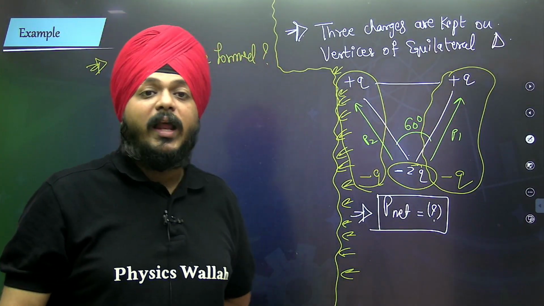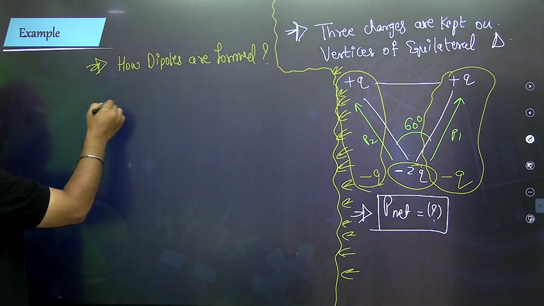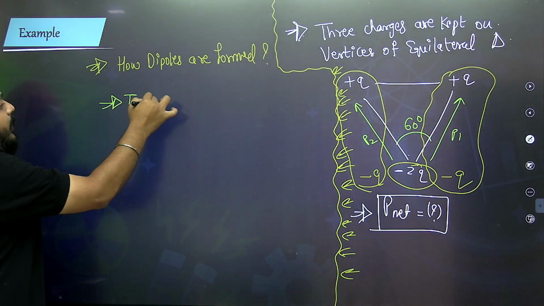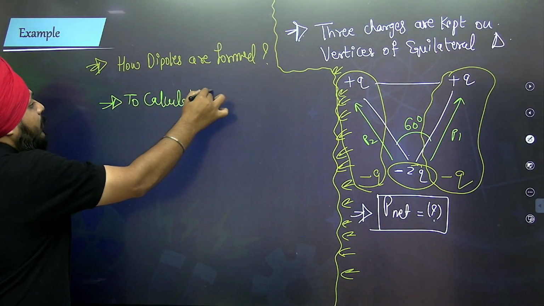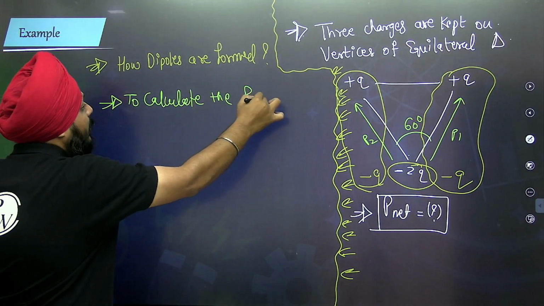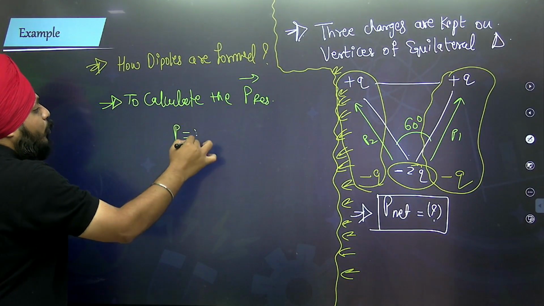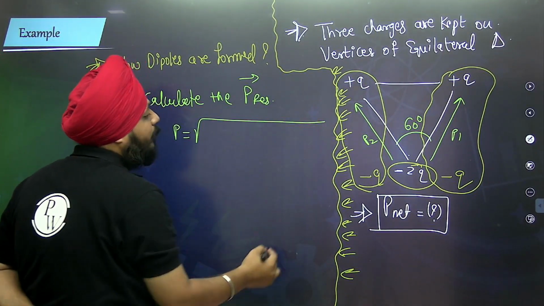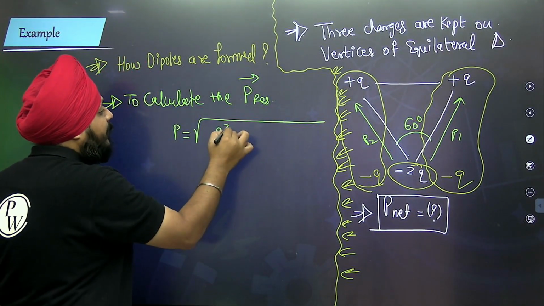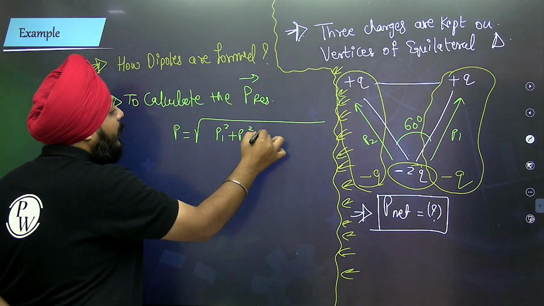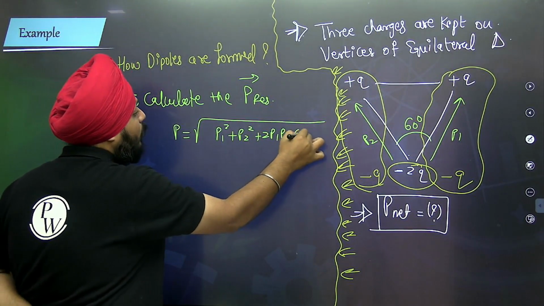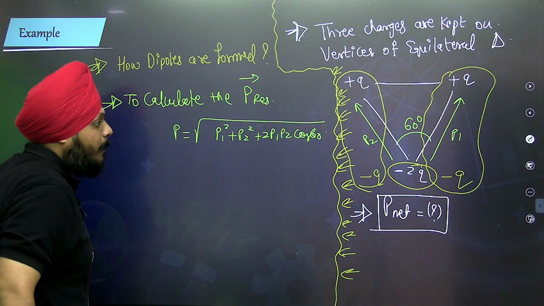Now we are going to have the vector addition of it. To calculate the resultant dipole moment, we vectorially add them: P1 square plus P2 square plus 2 P1 P2 cos 60.